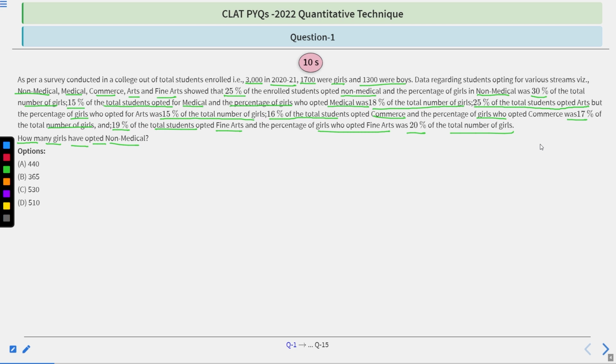Now let's see the actual question: how many girls have opted non-medical stream? Options are 440, 365, 530 and 510.